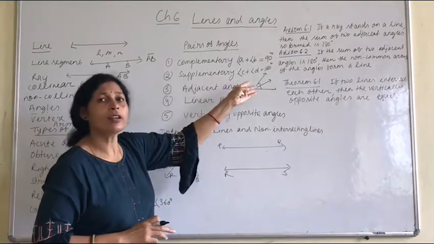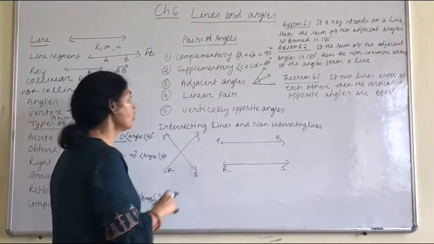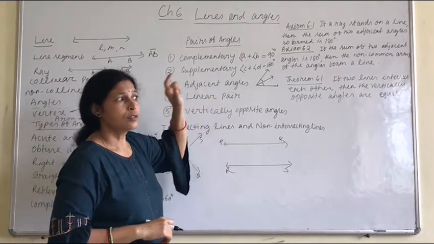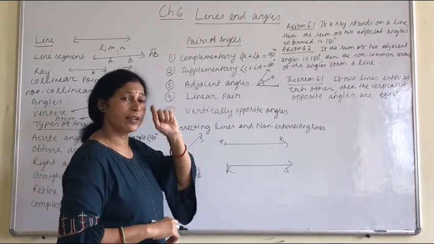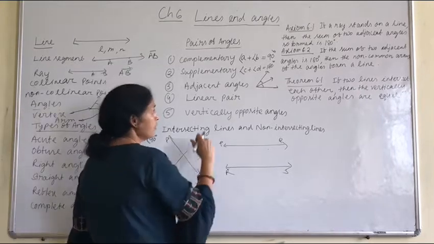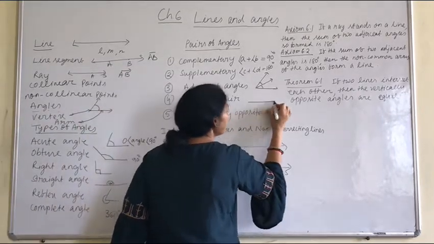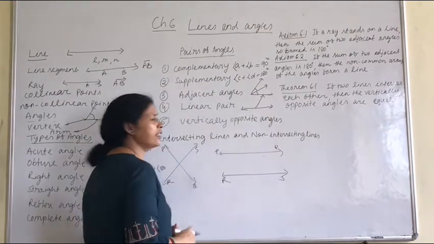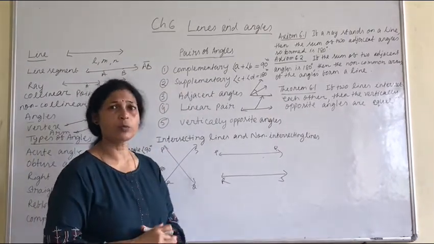This is called adjacent angles. Now linear pair. If the sum of two adjacent angles is 180 degrees, they are said to be a linear pair.